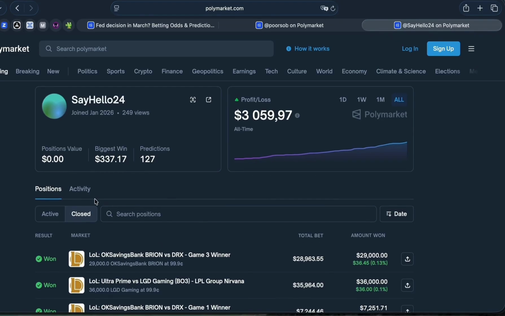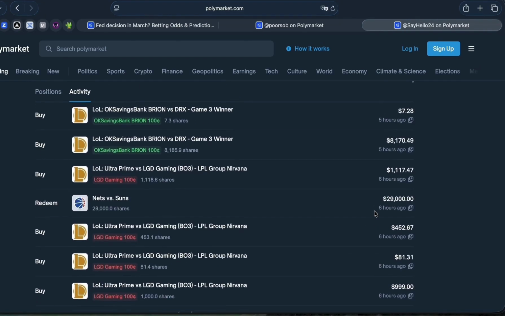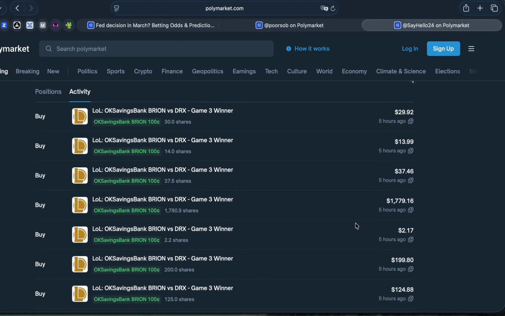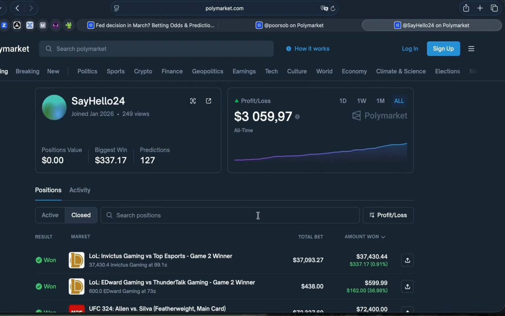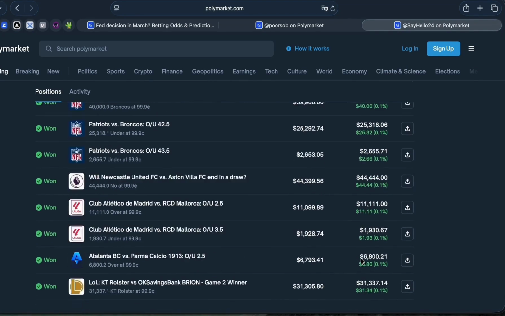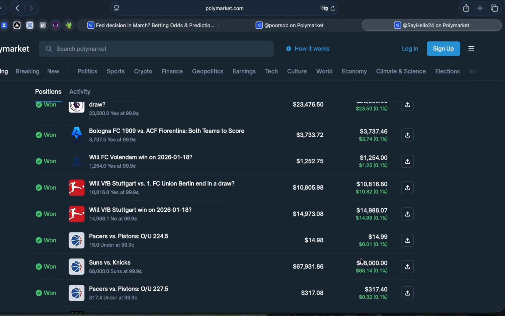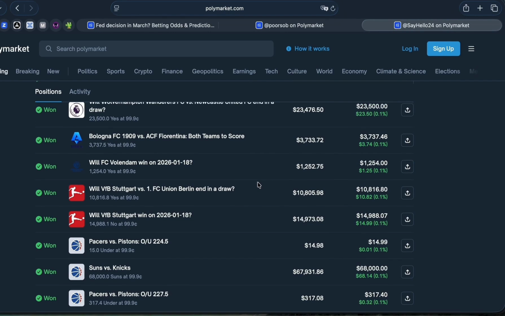If we look at his activity, he's also quite active. In the last few hours, he even made a lot of bets. And if we look at his closed trades specifically, let's filter them as well, we can see the same thing. He has a streak of profitable trades and his win rate is very good. So, as you can see, finding wallets through the bot is quite simple. The only thing is, if you find an interesting wallet, it's better to start with a small amount, see how it performs, and if the trend is positive, then gradually increase the entry amounts for it.